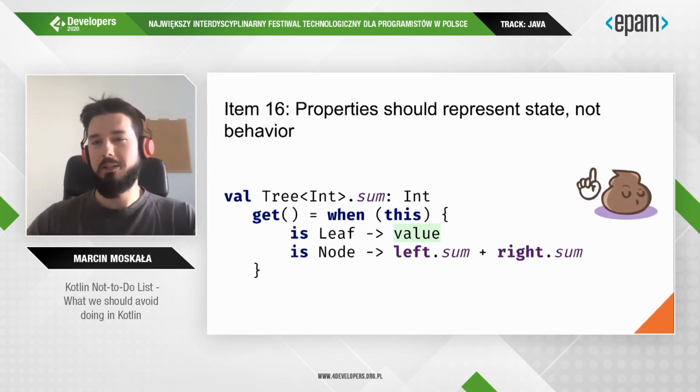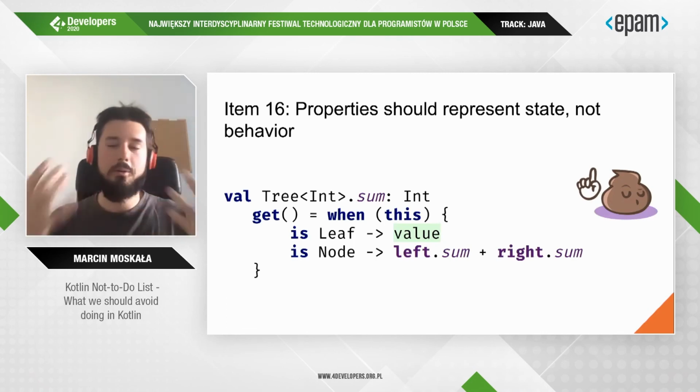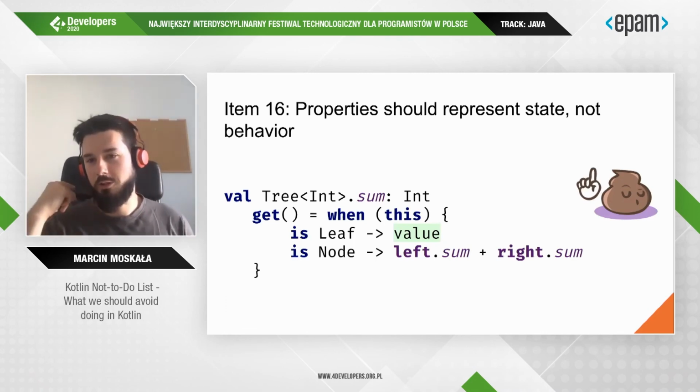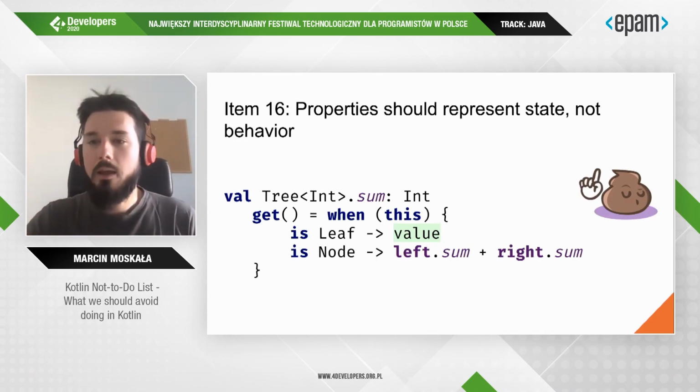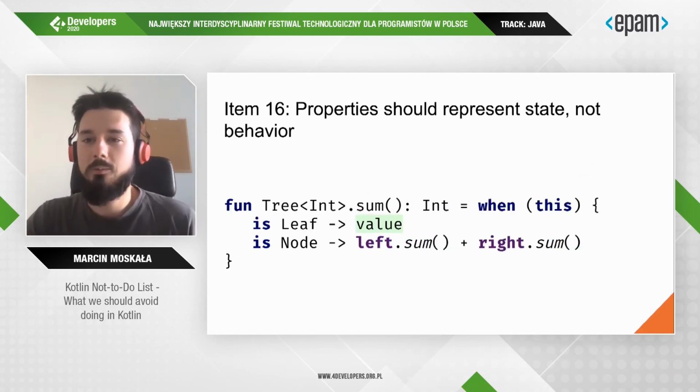Properties should represent state. So properties should not have a complexity, should be immediate, should not call any repository. Properties should just represent state. This is a clear function, and we should use function to represent it.